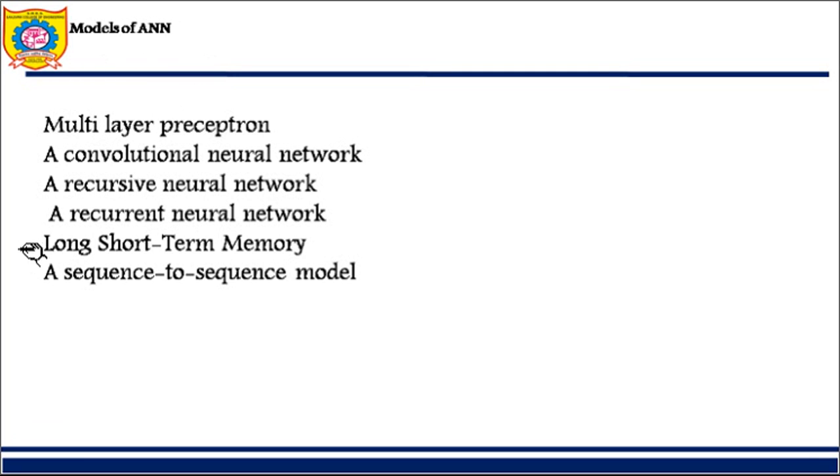If you use CNN, that means you're using an artificial neural network. If you're using a recursive neural network, that means you're using an artificial neural network. Multi-layer perceptron is an example of feed forward, and recursive is the example of the second one, feedback. So whatever is listed over here are the models of ANN, among which CNN is nowadays very popular, and a number of people will need it to implement projects also. In the next video we will be talking about backpropagation in detail. Thank you for now.